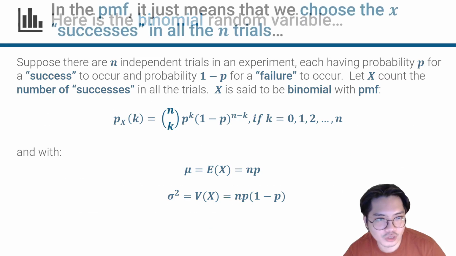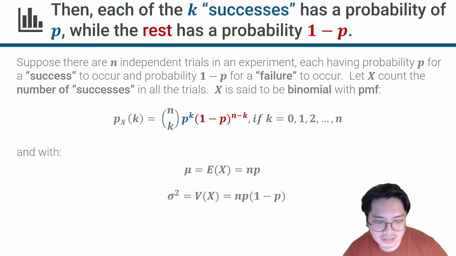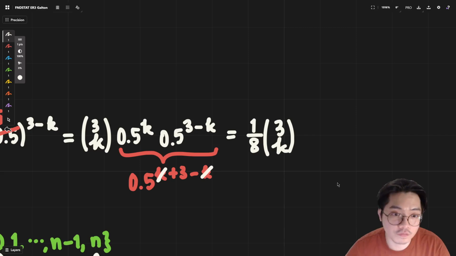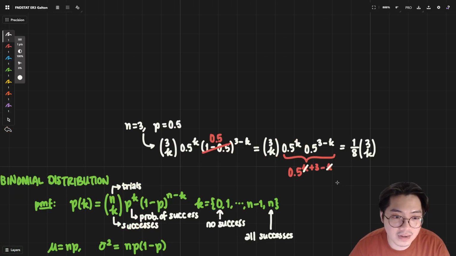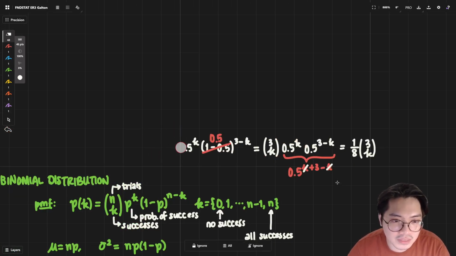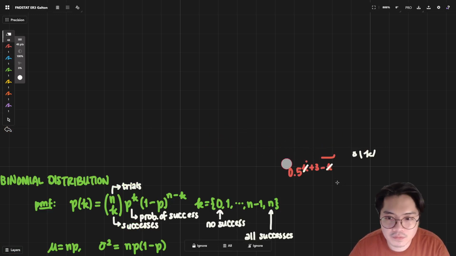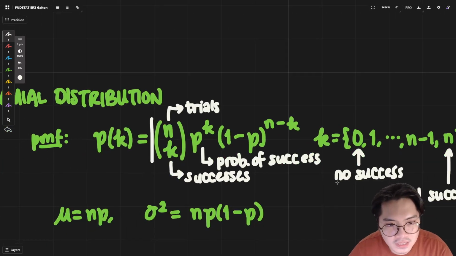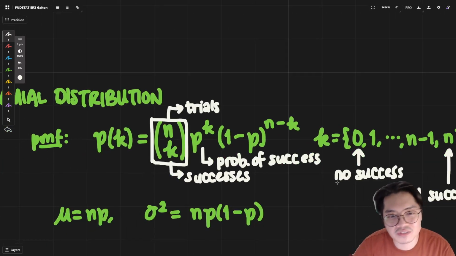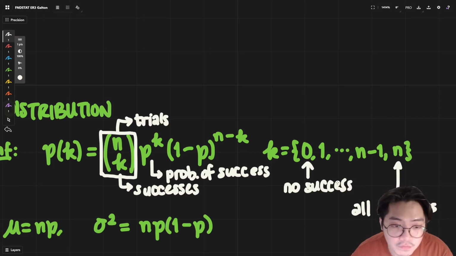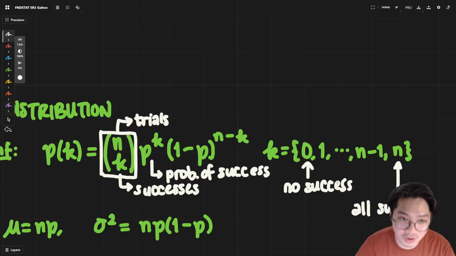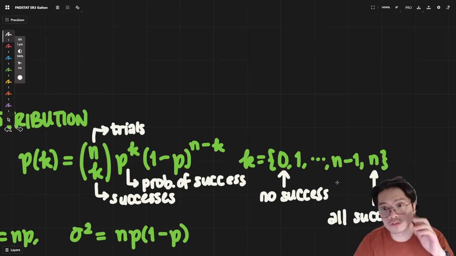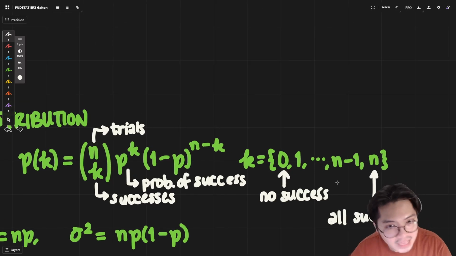But now let's go ahead with the next kind of explanation. For the explanation, we'll have to break these things down. You're going to have to think first of this little box right here. This box contains n choose k. Out of the trials, you're going to choose how many successes there are. That basically brings up all of the possible outcomes in the sample space.